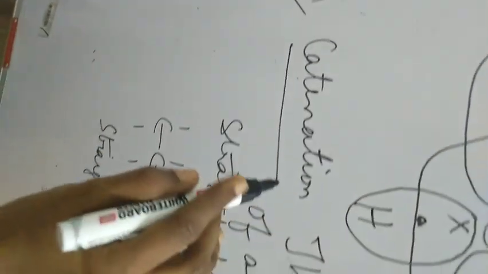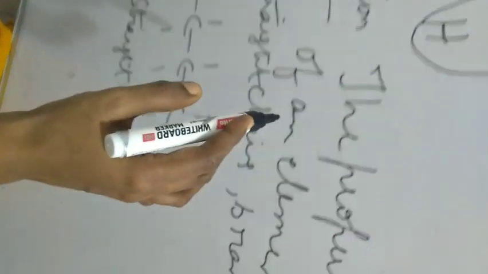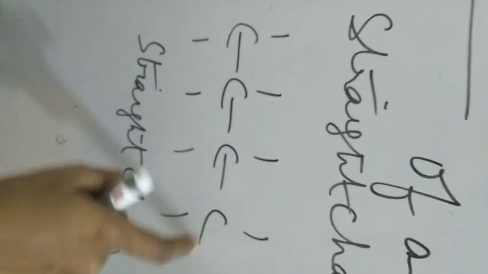Let us see catenation. This is one more unique property of carbon. It is nothing but the property of self-linking of atoms. Self-linking of atoms of an element through covalent bonds in order to form straight chains or branched chains or cyclic chains of different sizes. Now let us see what is meant by straight chain. If the carbon atoms are linked in a straight way, like a single bond is shared, so it is linked up with a single line, then you call it a straight chain.